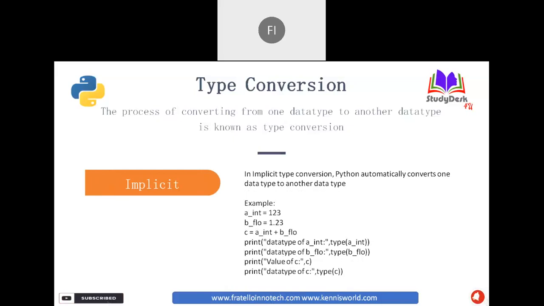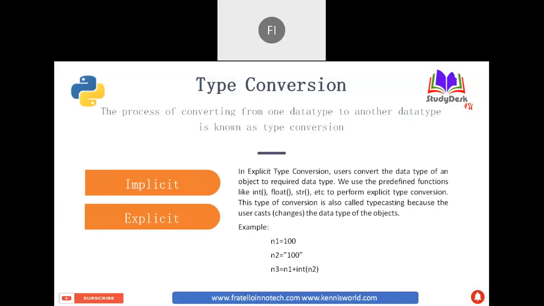Whereas if the developer does it externally, we call it explicit. Explicit means we need to do it ourselves; it doesn't happen automatically. For that we can use int, float, str to typecast. I will show you some examples so you can better understand typecasting.